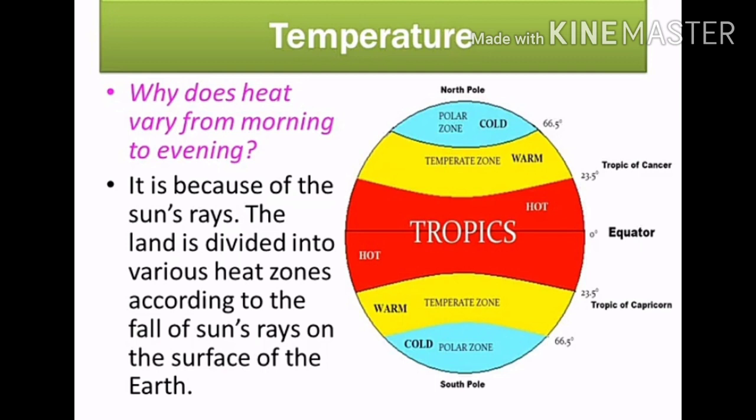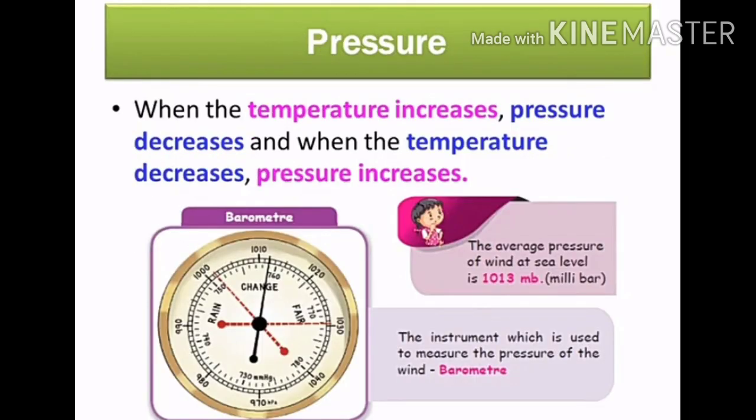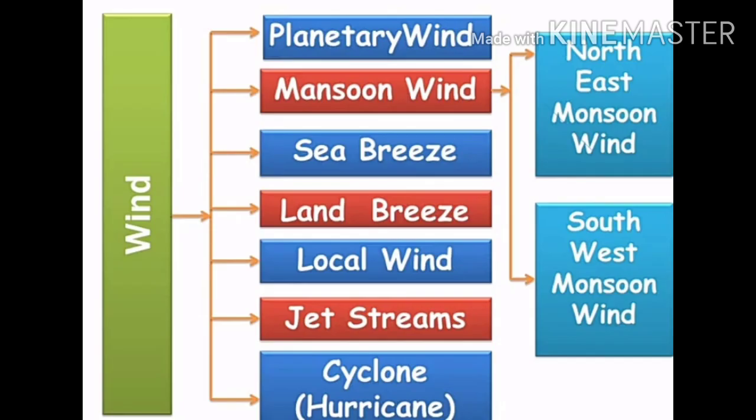The land is divided into various heat zones according to the fall of sun rays on the surface of the earth. Next one is pressure. When the temperature increases, pressure decreases, and when the temperature decreases, pressure increases. Wind. The air which moves horizontally from high pressure area to low pressure area is called wind.